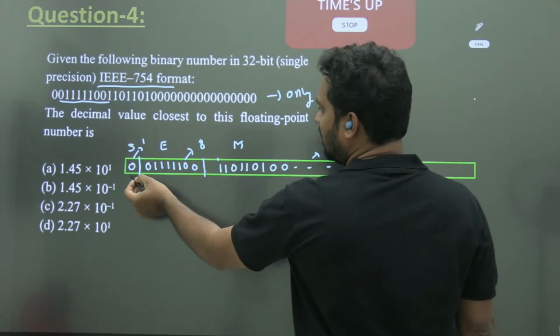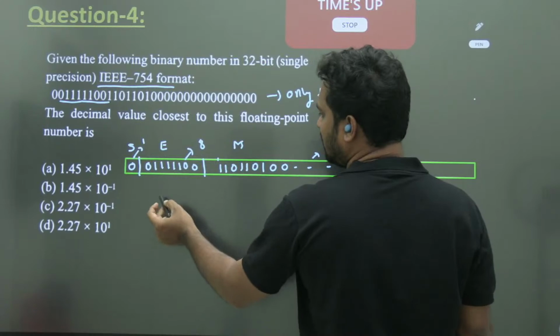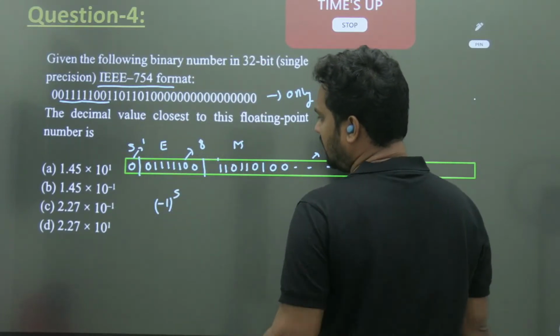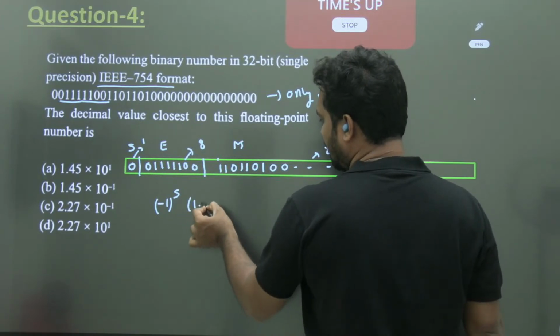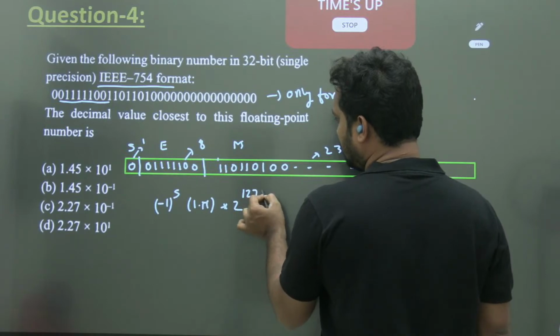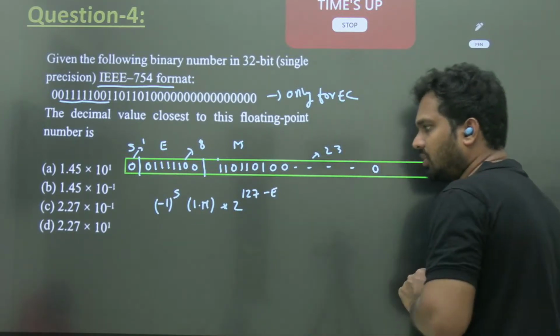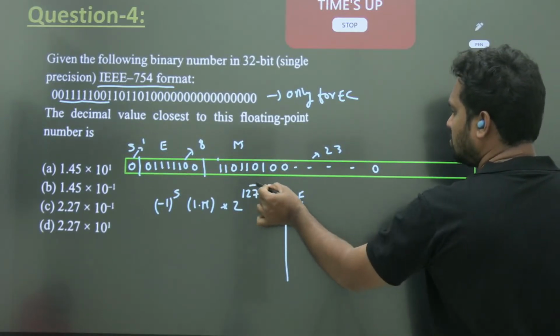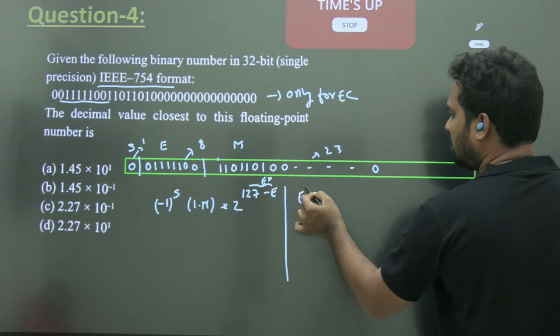Here, what is the sign bit means minus 1 whole to the power of sign. Okay. Next 1 dot m into 2 to the power of e minus 127. This is the formula. Okay. So what is the e star? Isko bolte hain e star, normal exponent from the biased exponent.